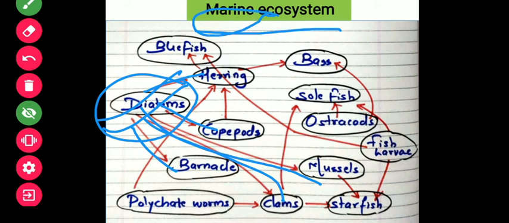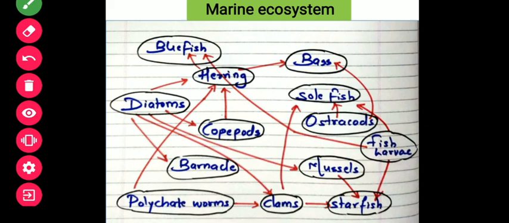So it's just for your understanding. I have taken this complex example, see how complex the webby structure is, but there are a lot of chains in it, that's why it looks complex. So these are the different organisms you can see in the marine ecosystem. Okay, so that's what the web is.